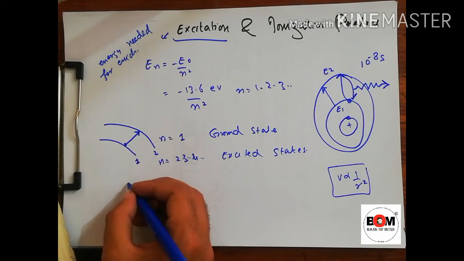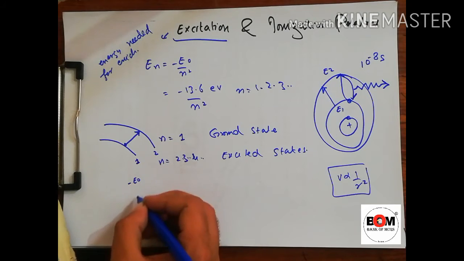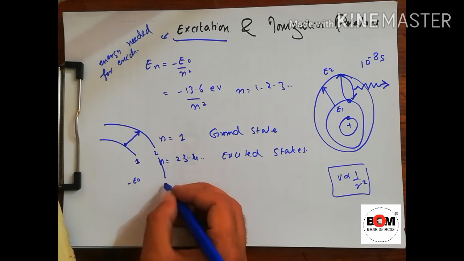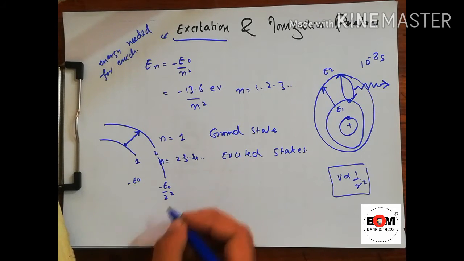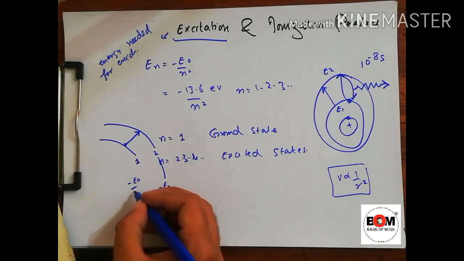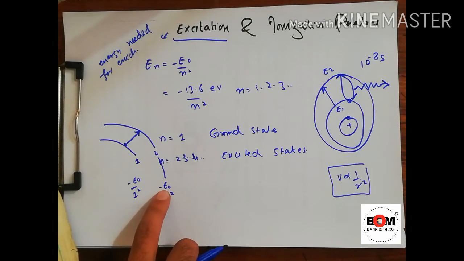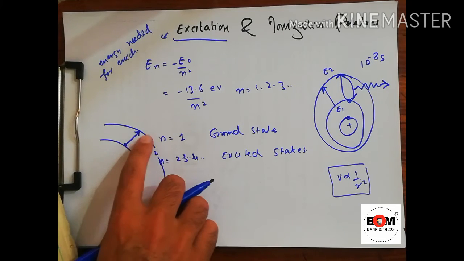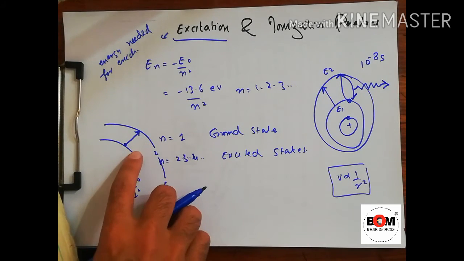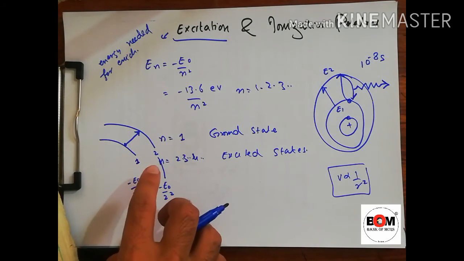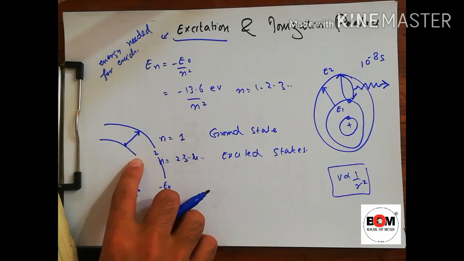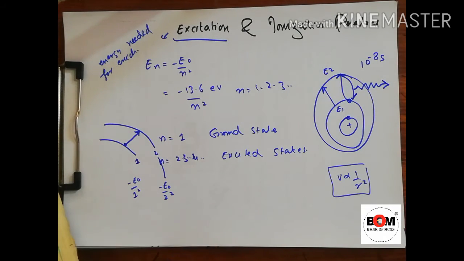Now here the energy is minus E naught, and at the next level the energy is equal to minus E naught divided by 2 square. You already know that, this is previous knowledge. So the energy absorbed is the change in the energy. How much? This energy is low and that is high. So the energy we will give is this from minus this from this.